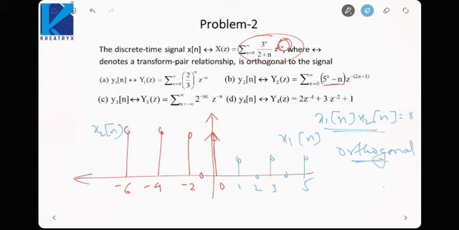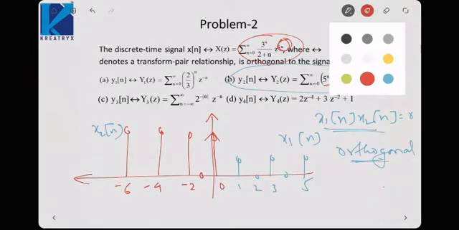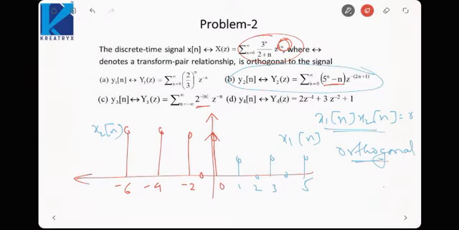Is it fine? So both these signals will be orthogonal, because one exists for negative n and one exists for positive n. Otherwise, one exists for even n, the other exists for odd n. So their product would always be 0. That is why this signal is orthogonal to the original given signal. Other signals, if you check, will not be orthogonal.